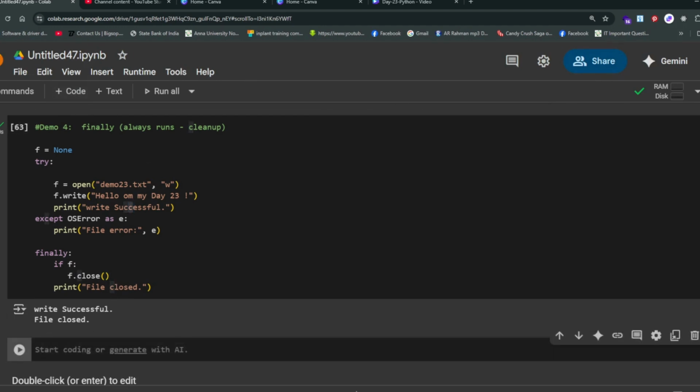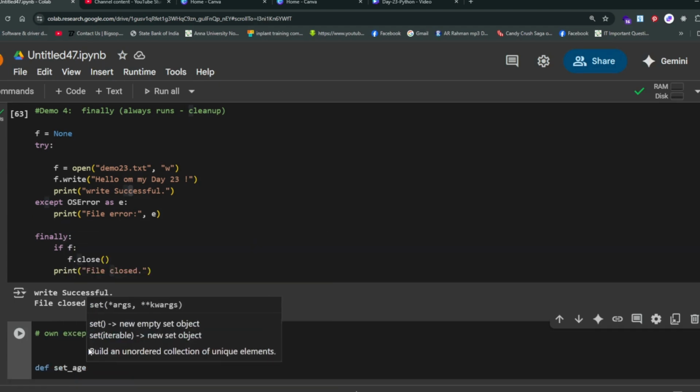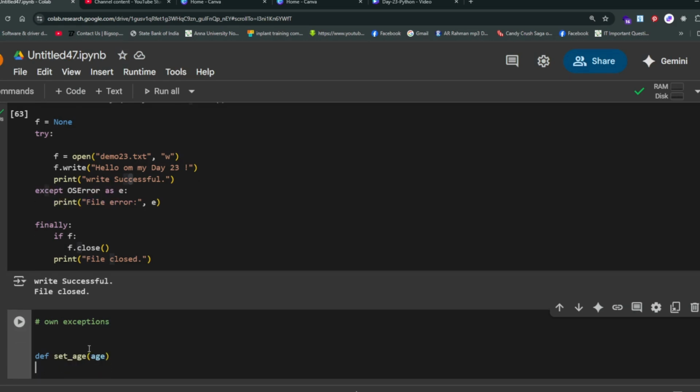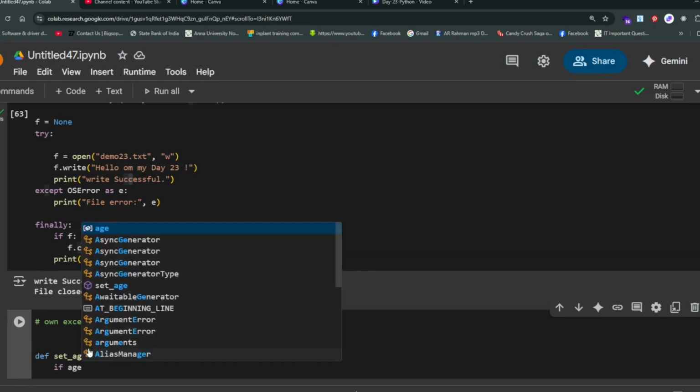Now let us see how to write our own exceptions. Define set_age. This one function I am going to write. The first function is written giving one condition.